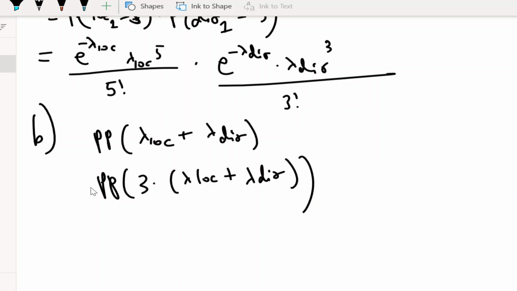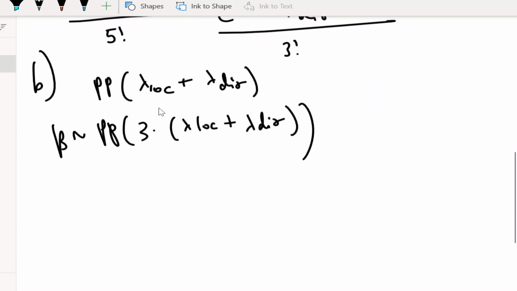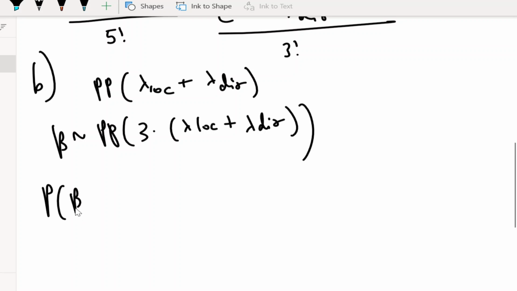And this is the one we'll be using. I'll just call it B. That's kind of messy. I'll call this Poisson process random variable that we're going to use B. So now that we know that, they're asking us the probability of exactly 50 calls in a 3-minute period. Pretty simple. Just do the exact same thing as in part A.